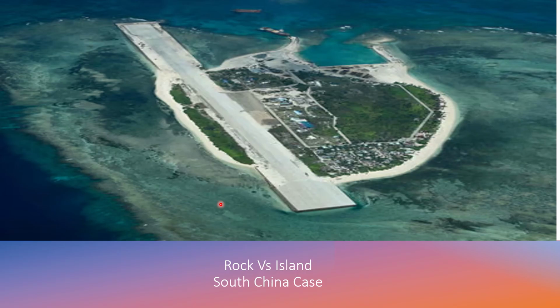These are actually rocks or low tide elevations. What China did was create a runway and put some economic activity there as well, to claim it as an island, right?